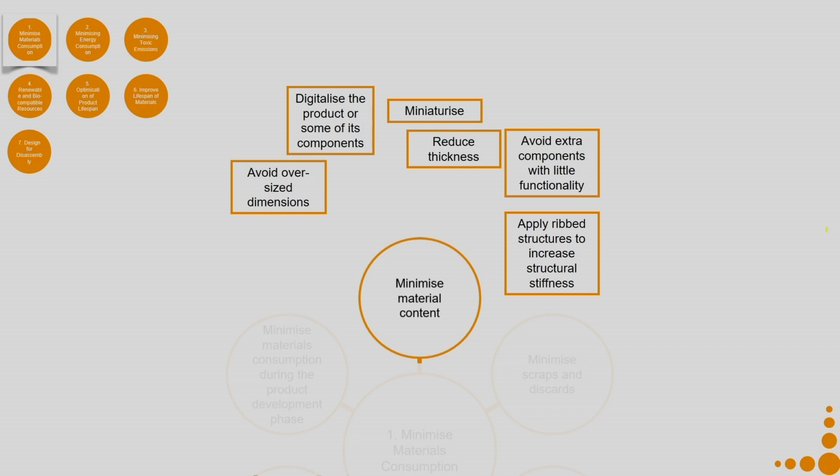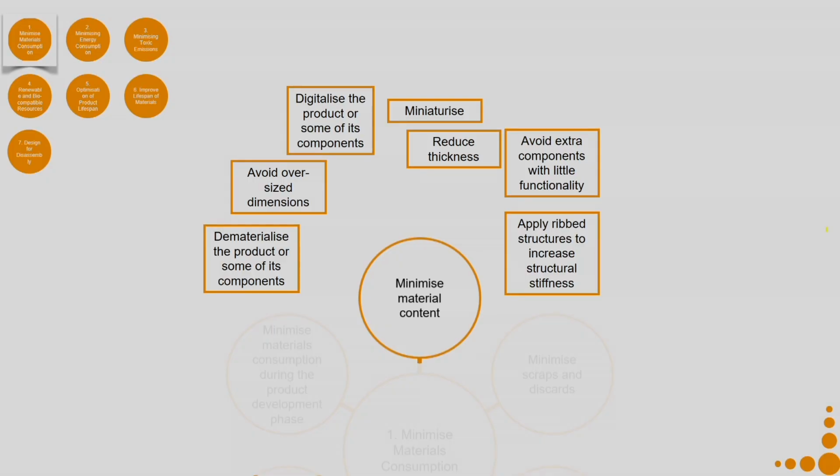You can apply ribbed structures to increase the structural thickness. Also, say for example, I want to have a smaller knob rather than a bigger knob, because the smaller knob minimizes material usage. I can also add ribs, because that adds to the grip and I can apply more force than with a completely flat surface. You can dematerialize the product or some of its components. So, that is, remove material from there.